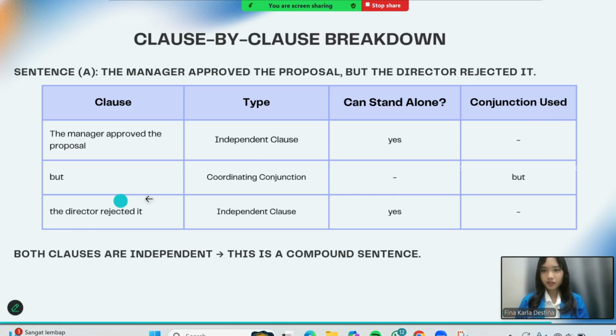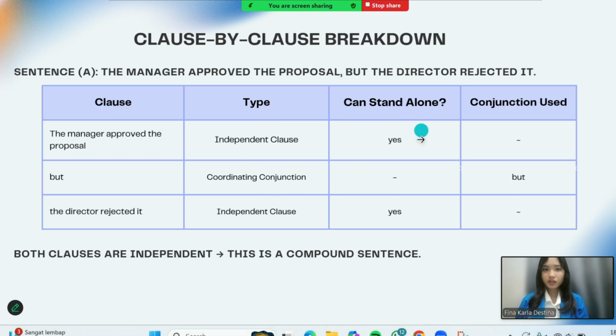Conjunction: "but." Type: coordinating conjunction. Can stand alone? No. Next clause: the director rejected it. Type: independent clause. Can stand alone? Yes. Conjunction used: none. Both clauses are independent. This is a compound sentence.